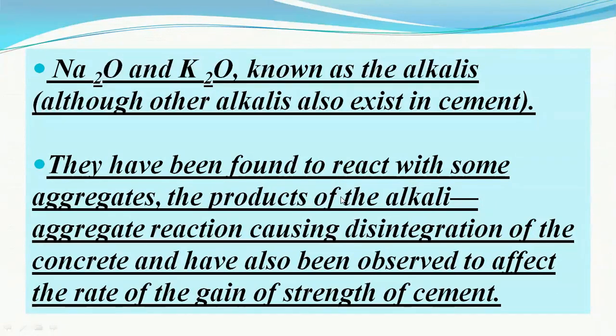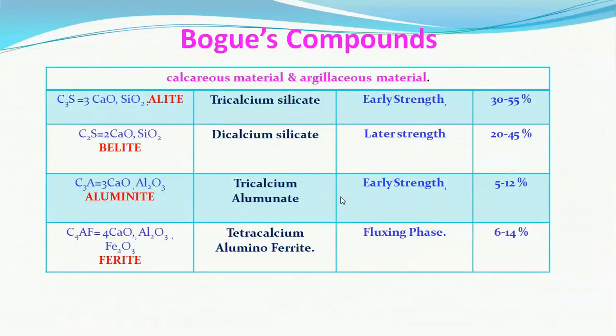They deteriorate or decompose the aggregate if the aggregate is not inert. If it contains certain chemicals which get affected by these alkalis, then it gets deteriorated and breaks, and that reaction is called the alkali aggregate reaction.